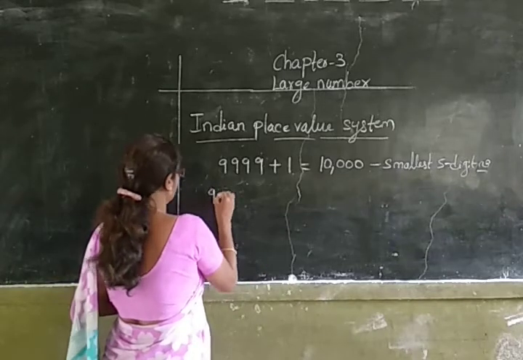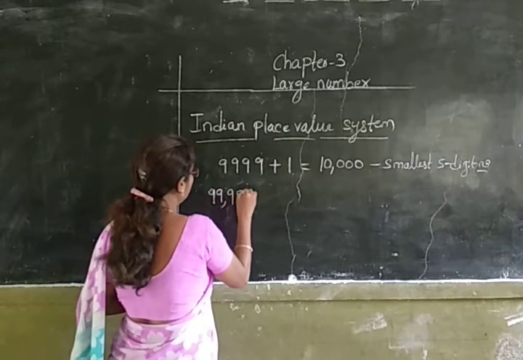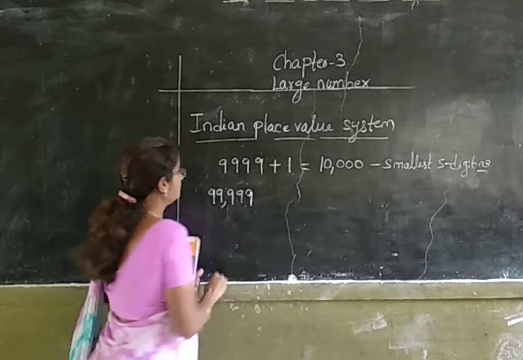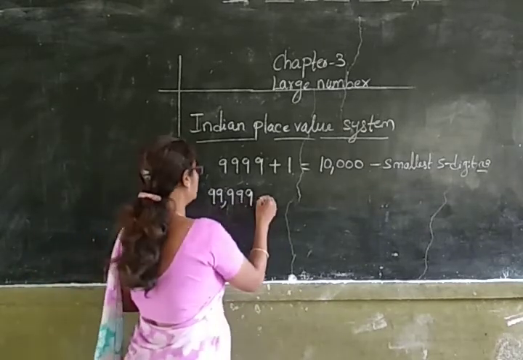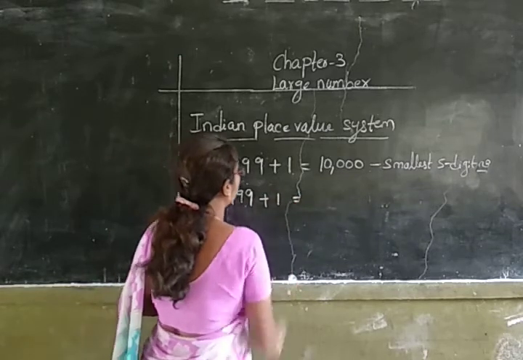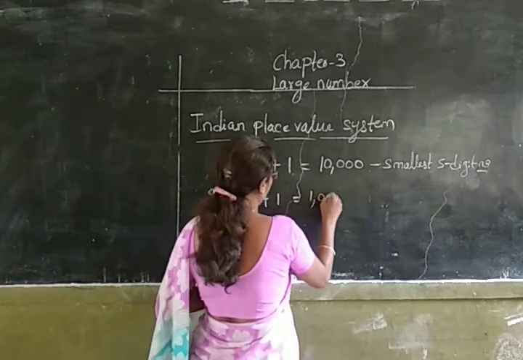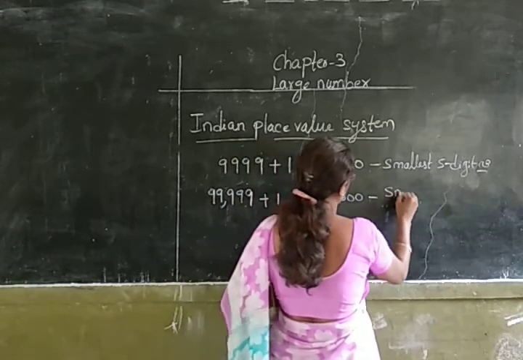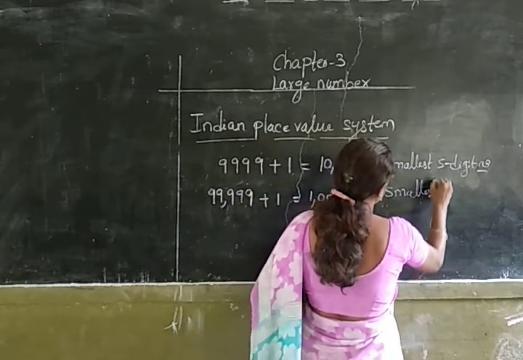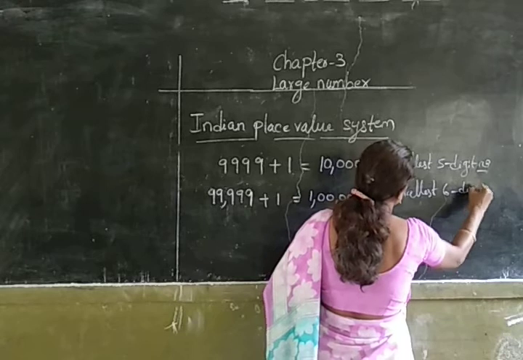Similarly, 99,999 is the largest 5-digit number, and on adding 1 to it we will get 1 lakh, which is the smallest 6-digit number.